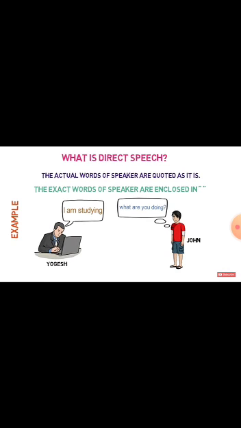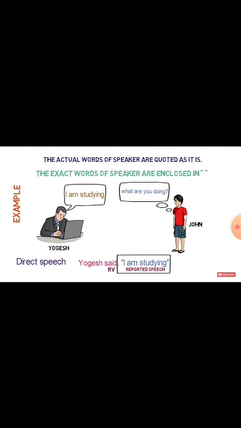Now what is direct speech? The actual words of speaker are quoted as it is. The exact words of speaker are enclosed in inverted commas. For example, Yogesh is saying, I am studying. Then John asked him, what are you doing? And in this way, the actual words of speaker are quoted as it is. They are enclosed in inverted commas. In this way, we can say that Yogesh said, I am studying.